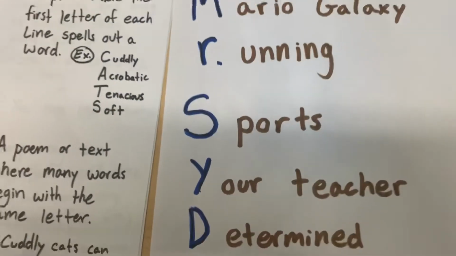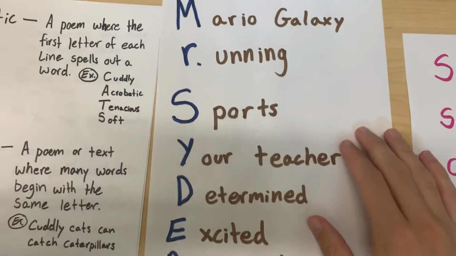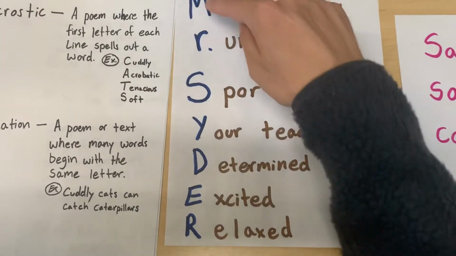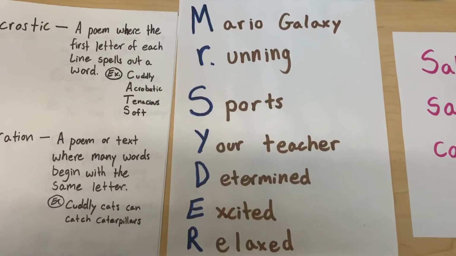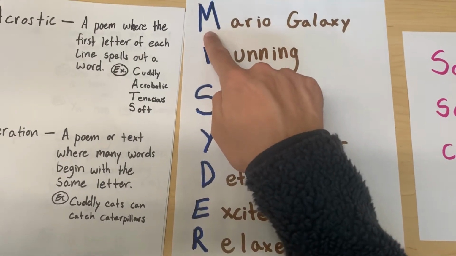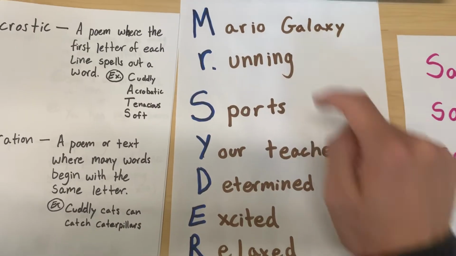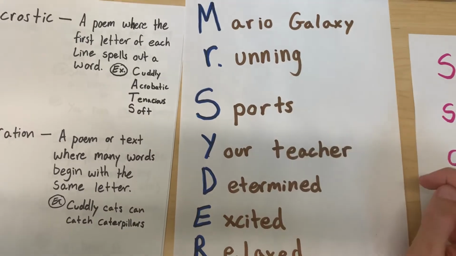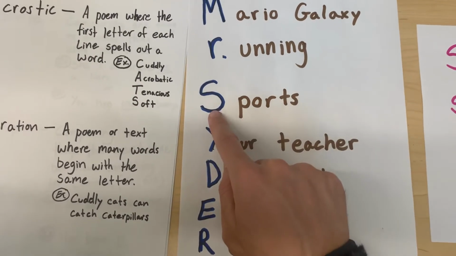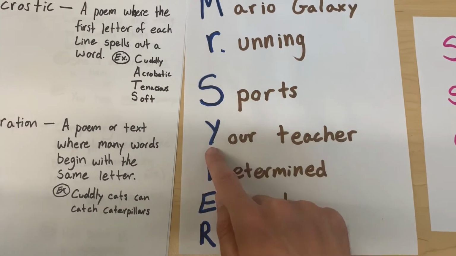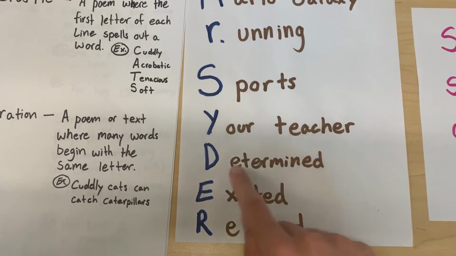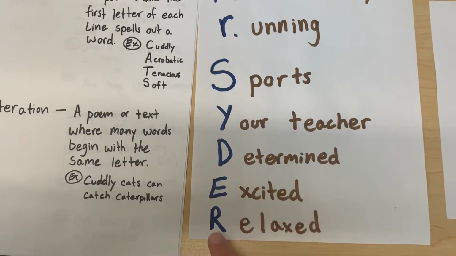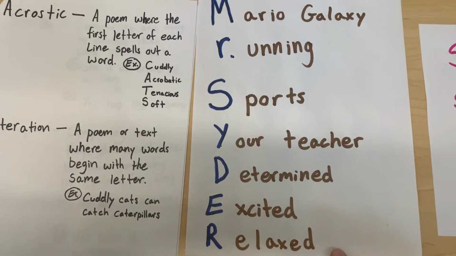We also have the example of Mr. Cider. So the one that I gave today in class. See, it says Mr. Cider. I have for my M, Mario Galaxy, because that is my favorite video game. R, running, something I enjoy. S, sports. Y, your teacher. D, determined. E, excited. And R, relaxed.